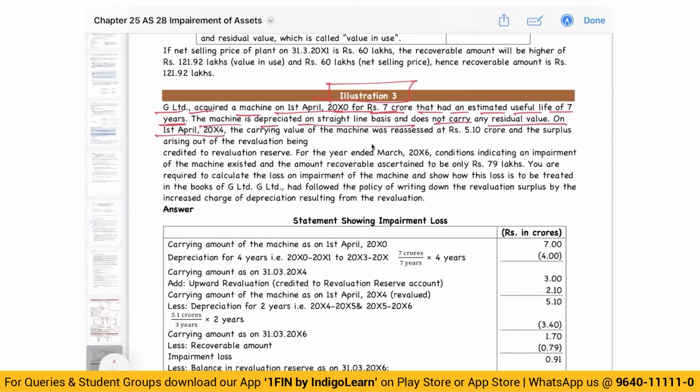On 1st of April, the carrying value of the machine was reassessed at rupees 5.1 crores, and the surplus was taken to revaluation reserve. Now, what does that mean?